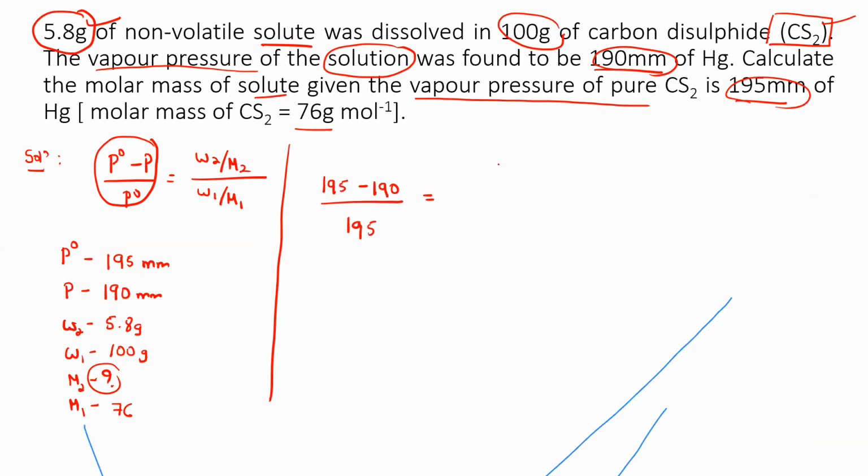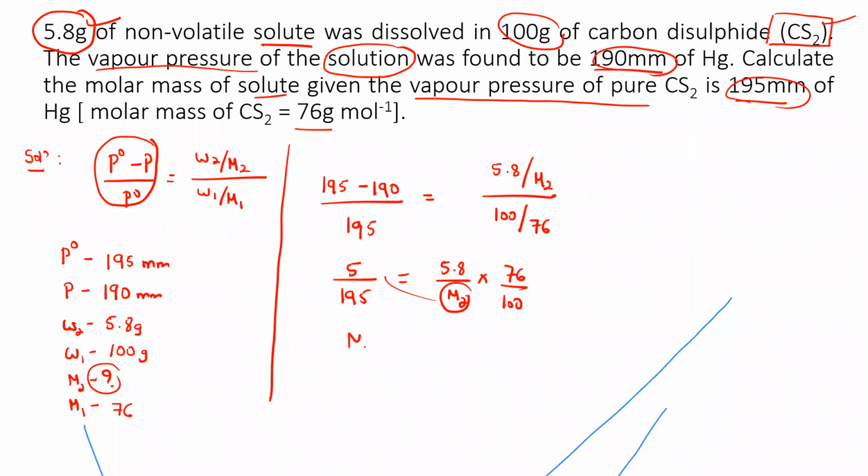W2 will be equal to 5.8 divided by M2, divided by 100 divided by 76. Now let me just write this value 195 by 195 divided by 195. So W2 will be 5.8 divided by M2. And now let me bring this term to the numerator. Since this denominator and denominator are there in the denominator, let me bring it. It becomes 76 by 100. Now the only thing is to bring the M2 over here and bring 195 over here.